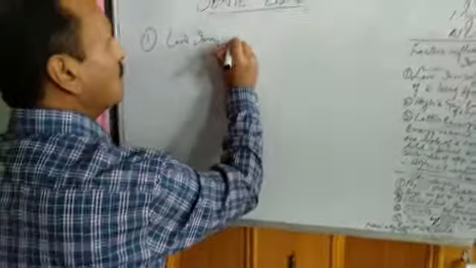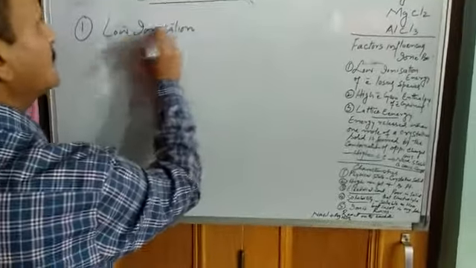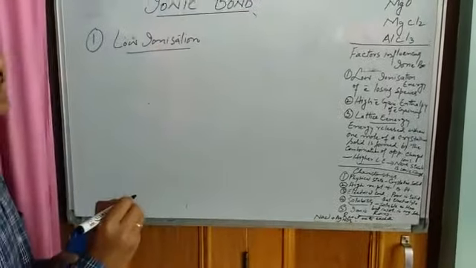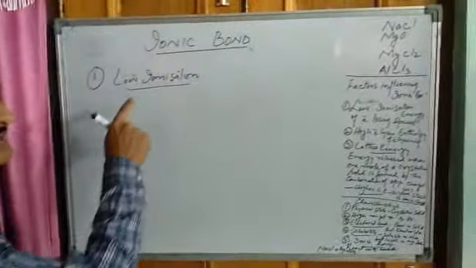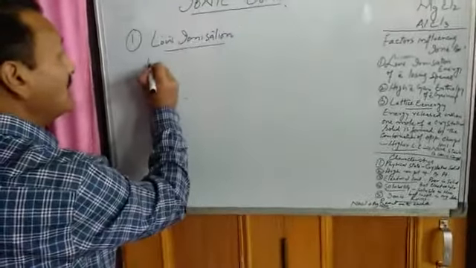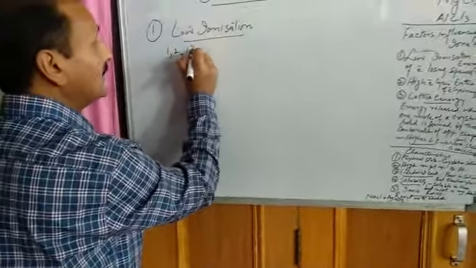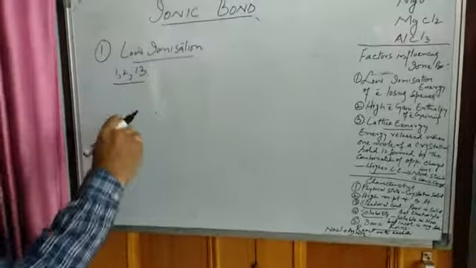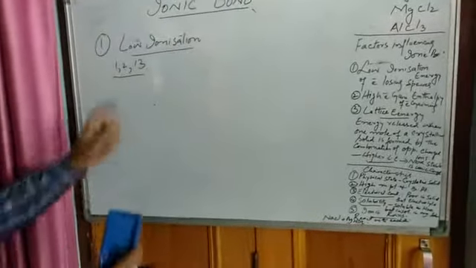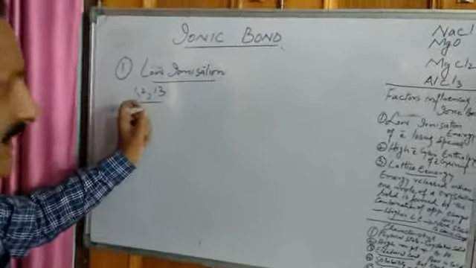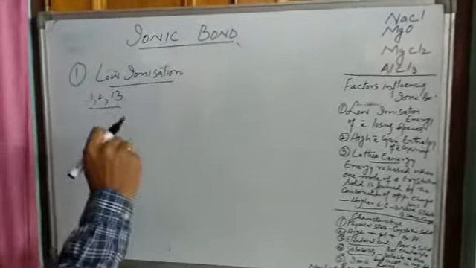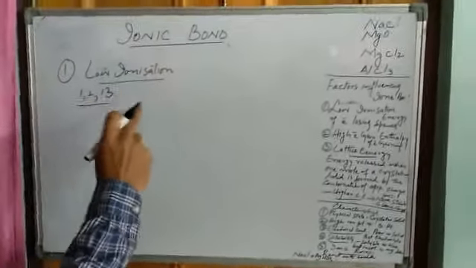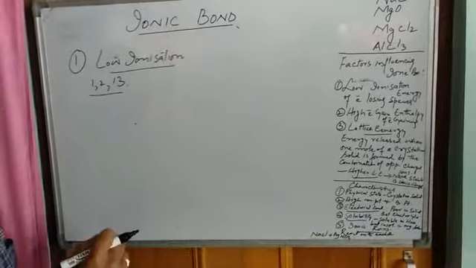Now, as we know, this is the minimum energy required by an atom to lose its valence electron. So this property will apply to group number 1, 2 and 13 because these elements have to lose electrons. So those elements which have low ionization energy can easily form cations. So low ionization energy is one factor which can influence the formation of ions.